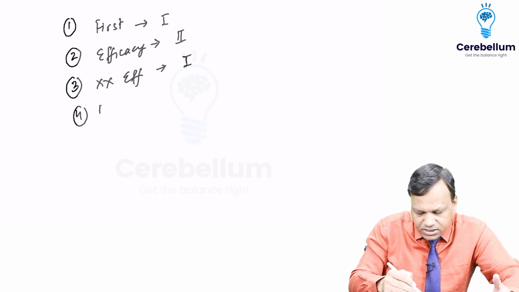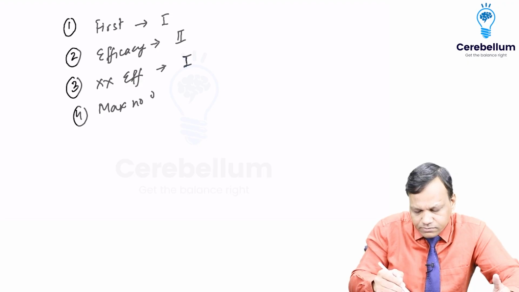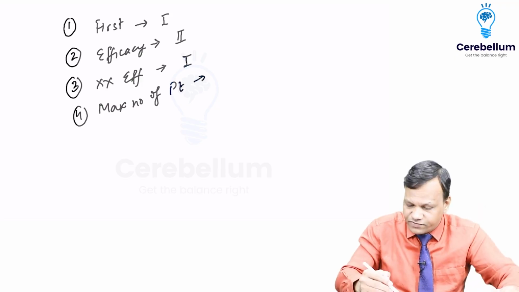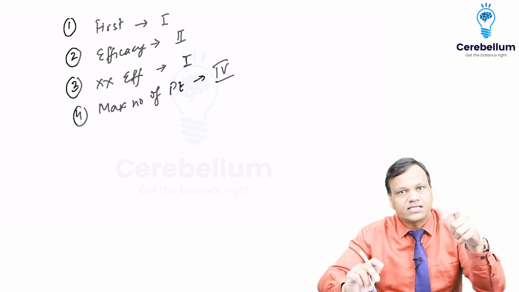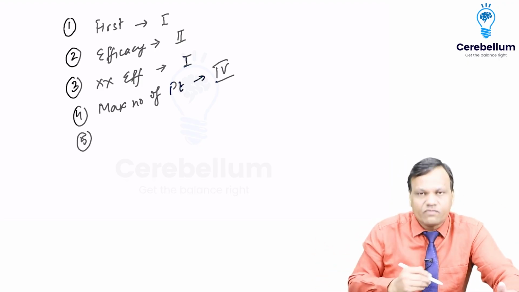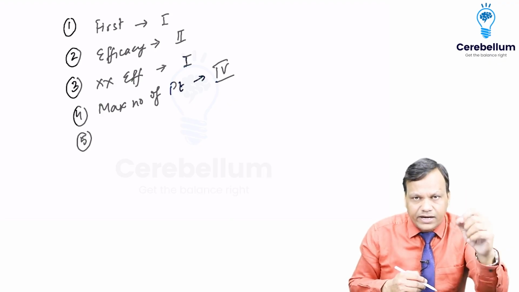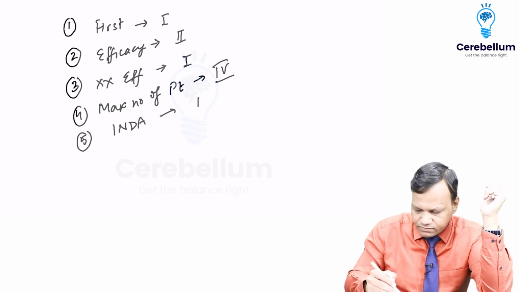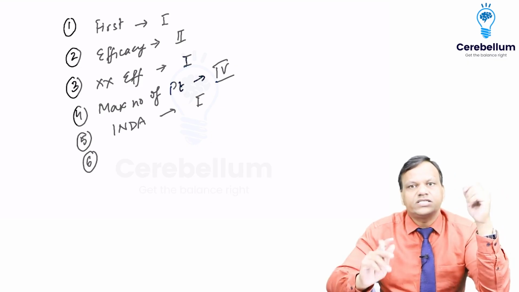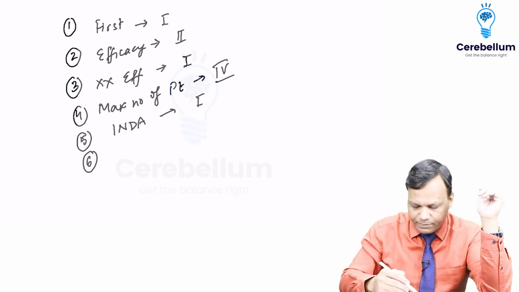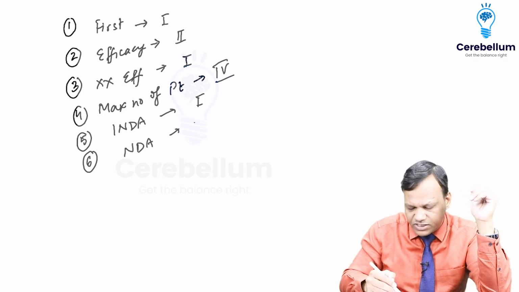Which trial contains maximum number of patients? Yes, no, it is not phase 3, it is phase 4. Remember, phase 3 has up to 5,000, phase 4 unlimited. Now, which trial can be done after approval of IND? It is phase 1. Then, after which phase can you file NDA, new drug application? It is done after phase 3.